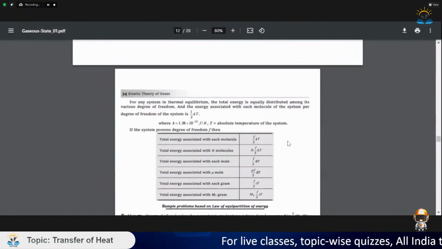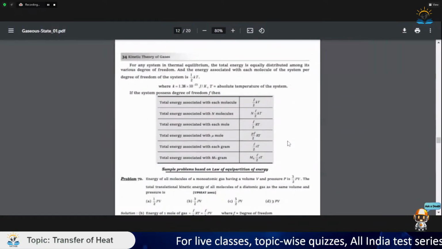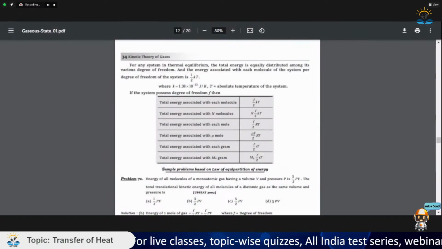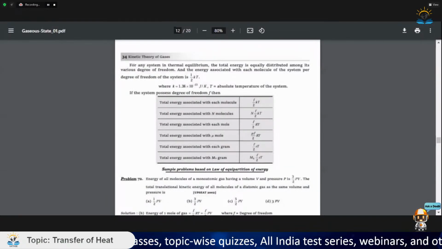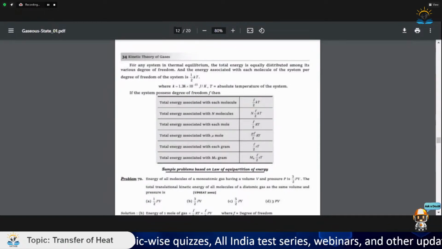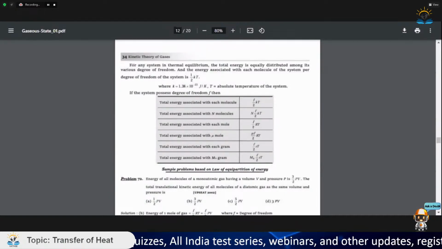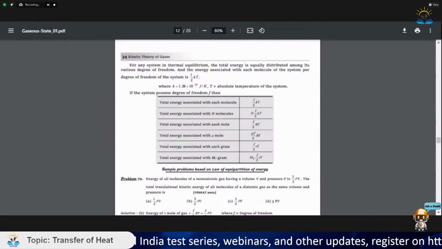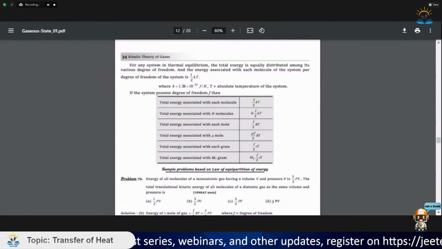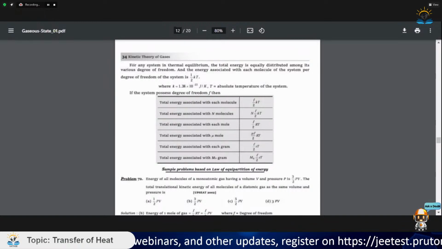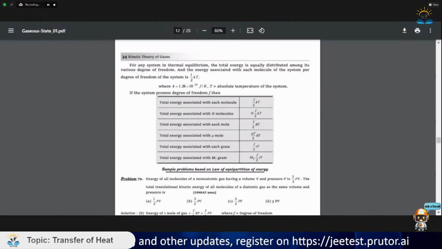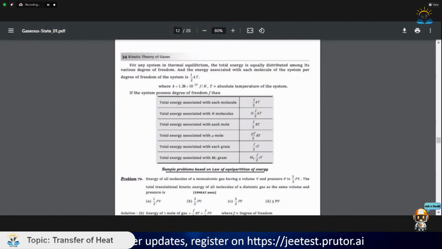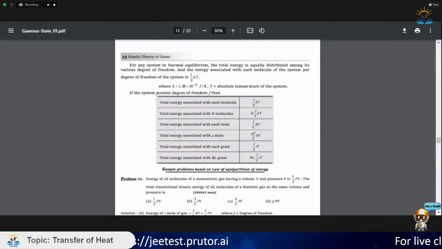Law of equipartition of energy. Now, what does this law say? For any system in thermal equilibrium, the total energy is equally distributed among its various degrees of freedom, and the energy associated with each molecule of the system per degree of freedom is 1 by 2 kT. So suppose a system has x degrees of freedom, the total energy of the system would be x by 2 kT. What it basically says is the total energy is equally distributed among its various degrees of freedom, and the energy associated with each molecule per degree of freedom is 1 by 2 kT. Okay, so this was simple.